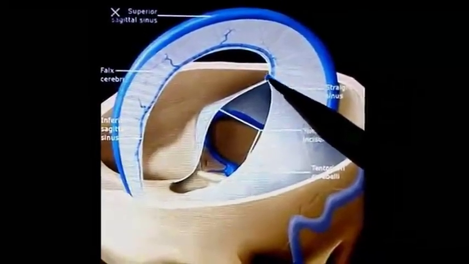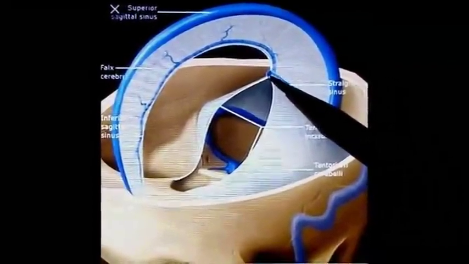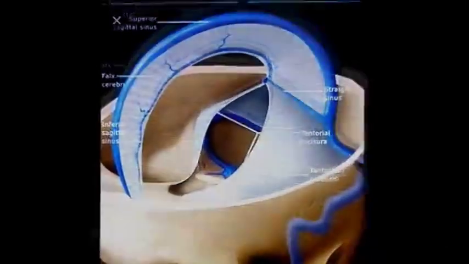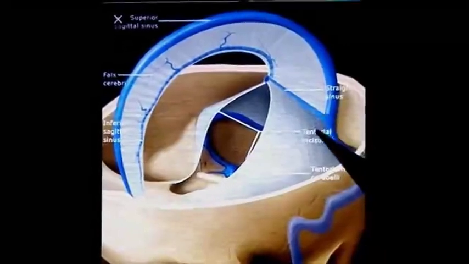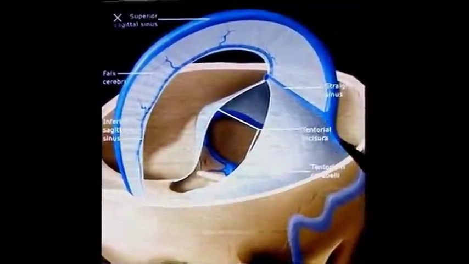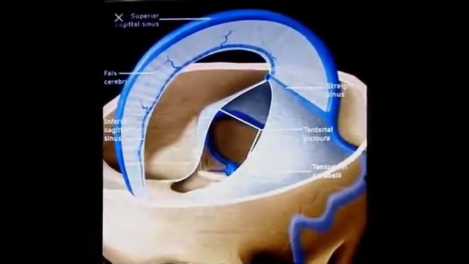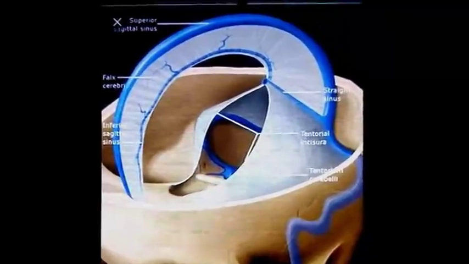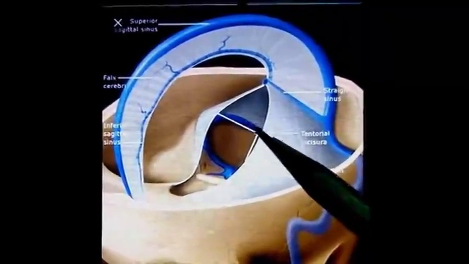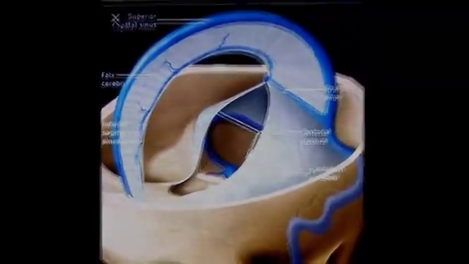The great cerebral vein is visible in the form of a cut vessel in this structure. It ends at the level of the internal occipital protuberance by continuing in the form of the transverse sinus, usually the left transverse sinus. The right transverse sinus is the continuation of the superior sagittal sinus.